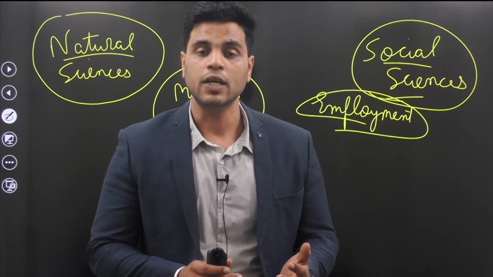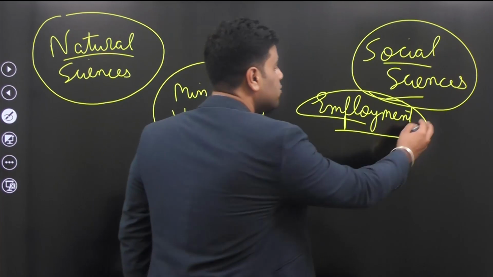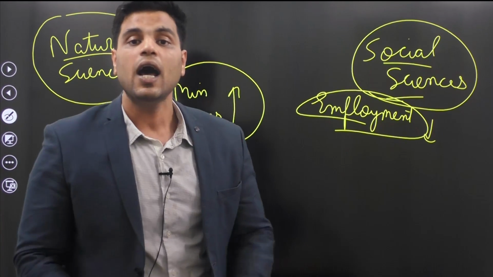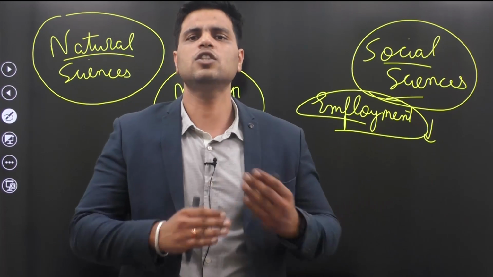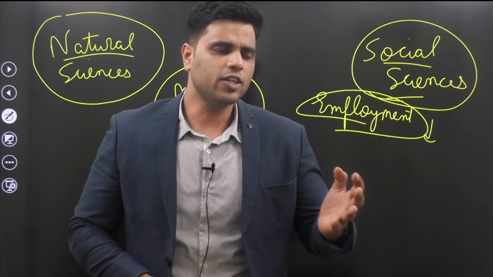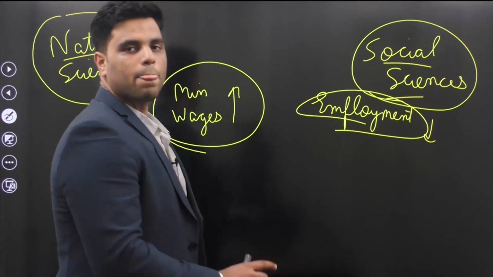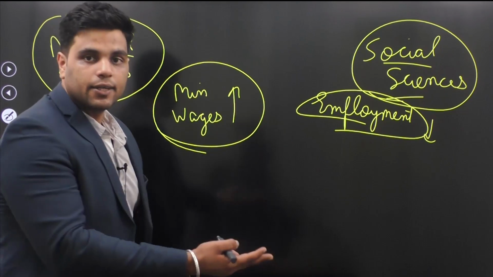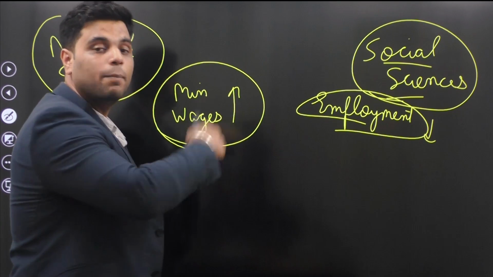So if you increase minimum wage, then employment levels would fall, or as you can say, unemployment levels would rise. Now that's a logical conclusion based on certain assumptions. You are assuming the behavior of factory owners. For this logical conclusion to be a fact, it needs to be backed by data.